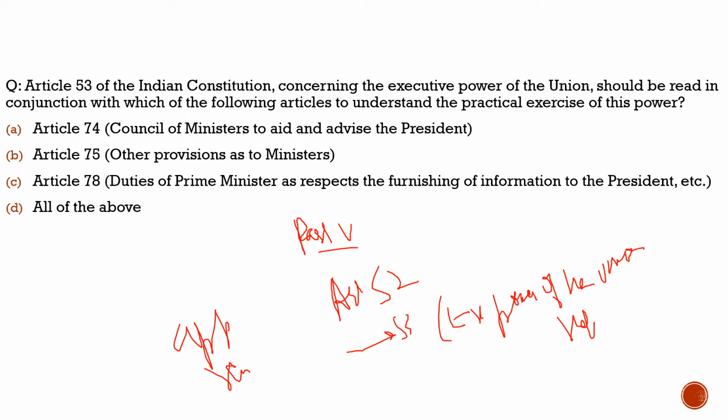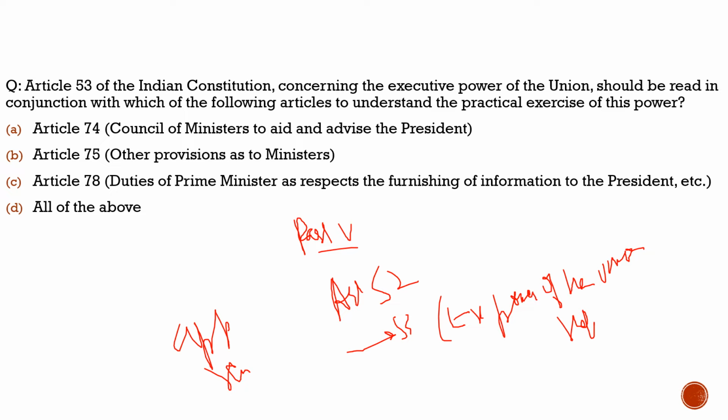So this is in a nutshell about Article 53, that the executive powers of the Union shall be vested in the President. But does the President have the final say? No, he is bound by the aid and advice of the Council of Ministers and the Prime Minister. So when we read this article, we have to read it with Articles 74, 75 and 78, so that we will have a proper understanding of it. Now I hope you have got the basic understanding of what this article is about.